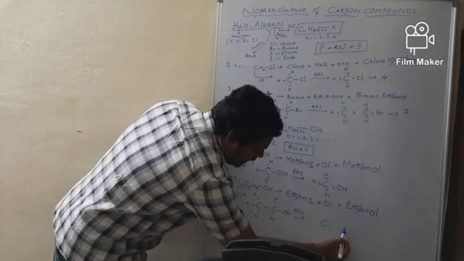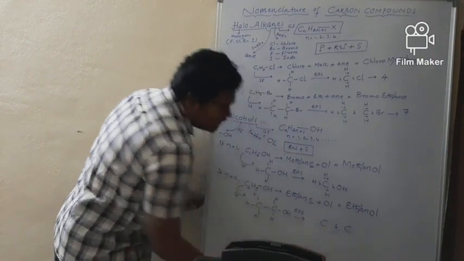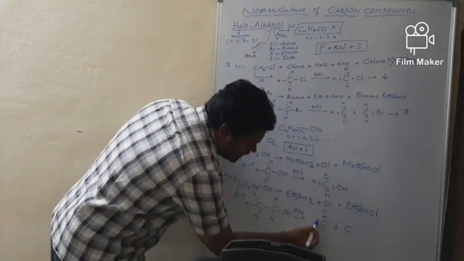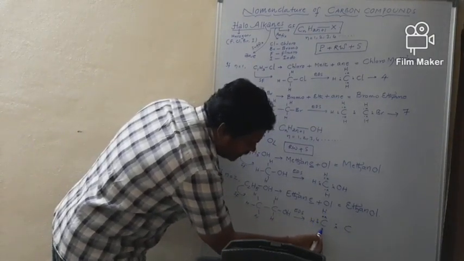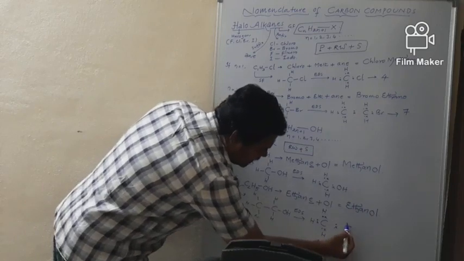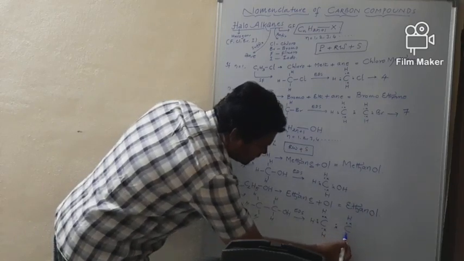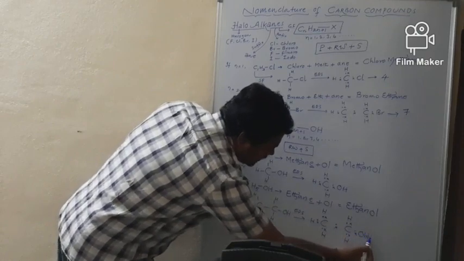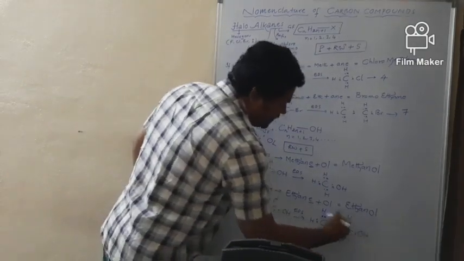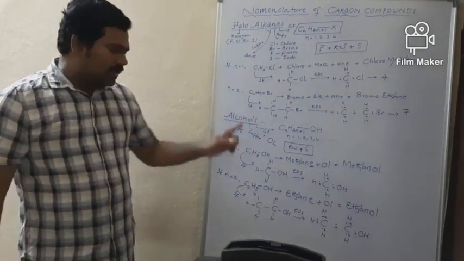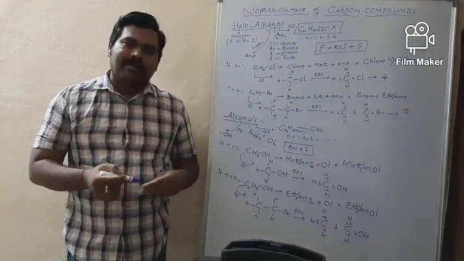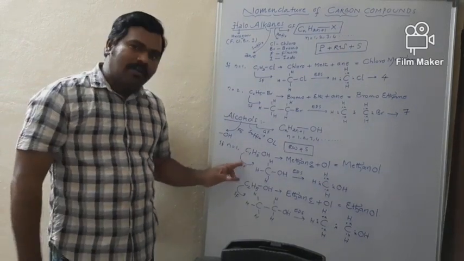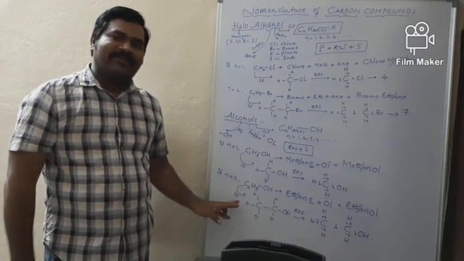Very simple. Carbon to carbon dot cross, since a single bond is present, and the remaining 3 valencies are meant for 3 hydrogen atoms. Dot cross hydrogen atoms like this. And on the second carbon also dot cross hydrogen, and finally dot cross OH. And finally we will get ethanol. So these are the first 2 members of the alcohol family. What are they, my dear students? Methanol and ethanol. Okay?